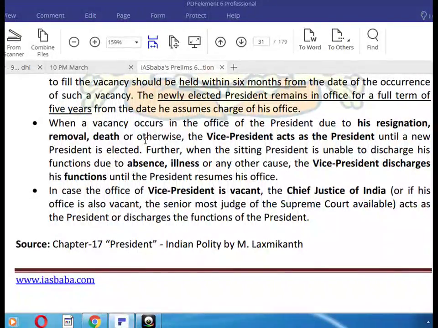Okay, when a vacancy occurs in the office of the president due to his resignation, removal, death or otherwise, the vice president acts as the president until a new president is elected. Further, when the sitting president is unable to discharge his functions due to absence, illness, and other causes, the vice president discharges his functions until the president resumes his office. In case the office of the vice president is also vacant, the Chief Justice of India acts as president or discharges the functions of the president. If he is also unavailable, the senior most judge of the Supreme Court available acts as president.